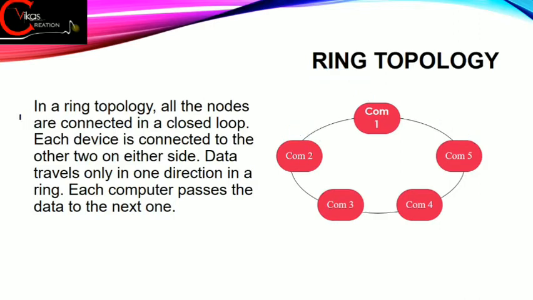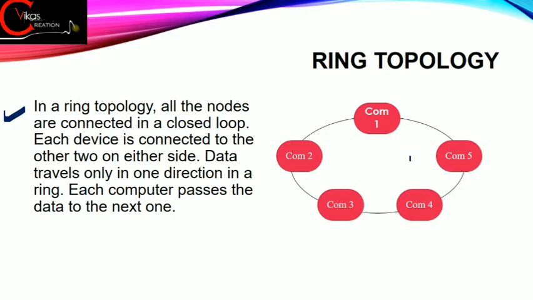Now let's read. In a ring topology, all the nodes are connected in a closed loop. Fine. As you can see over here that everything is in a closed chain or in a closed loop. Fine. Each device is connected to the other two on either side. Fine. As you can see over here that every computer is connected to the other two. Fine. Now data travels only in